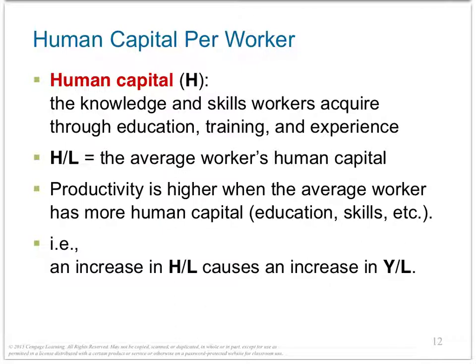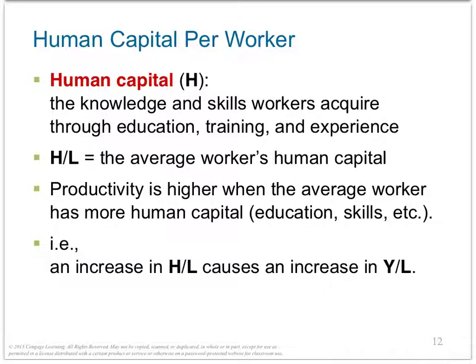The next one is human capital. What is human capital? The knowledge and skills workers acquire through education, training and experience, and it's represented by the letter H. And H over L represents the average worker's human capital. Human capital includes the skills accumulated in early childhood programs, grade school, high school, college, and on-the-job training for adults in the labor force.